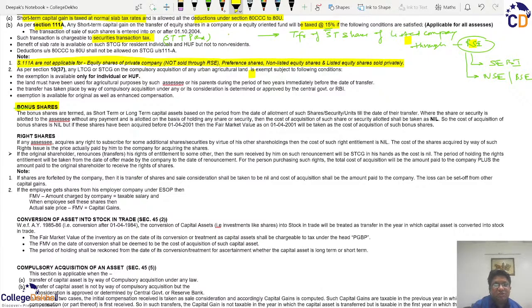So when these bonus shares are provided, the existing shareholders are given the shares free of cost. Normally these bonus shares will have a cost of acquisition that is nil. The important thing about them is that the cost of acquisition shall be taken as nil, as written here: where the share or the security is allotted to the assessee without any payment, the cost of acquisition is nil. And once the shares are allotted, the shareholder can either keep them or sell them.